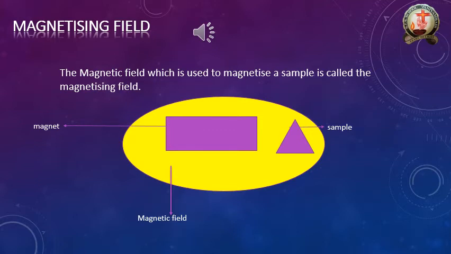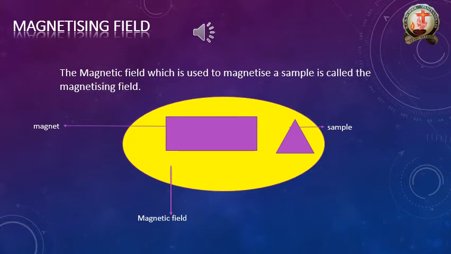Magnetize means converting a normal material to a magnetic material. Here, what is the meaning of magnetize? Magnetize means that a material is converted to a magnetic material. Which material? Any normal material is converted into a magnetic material. So this procedure we call magnetizing. Here, sample means any material, like iron, nickel, cobalt.